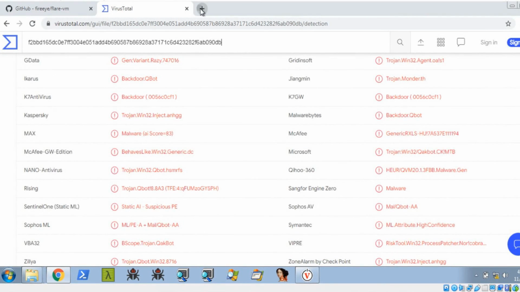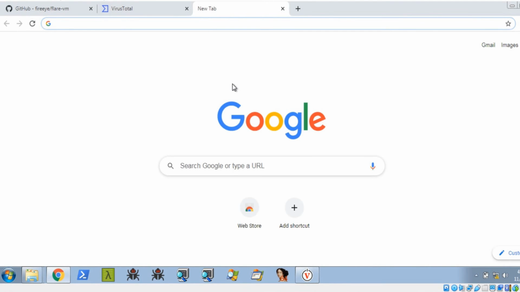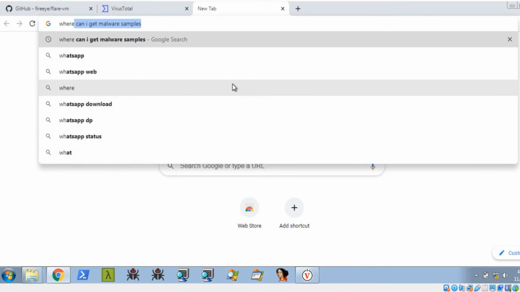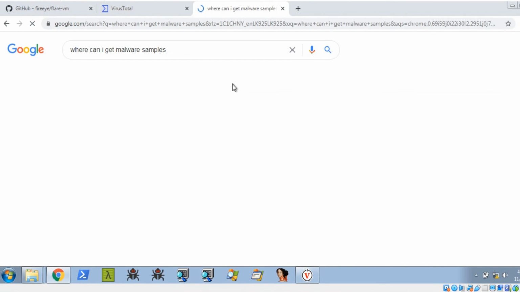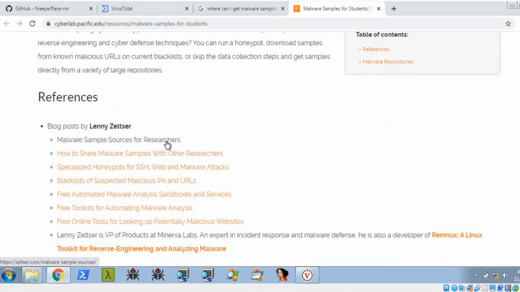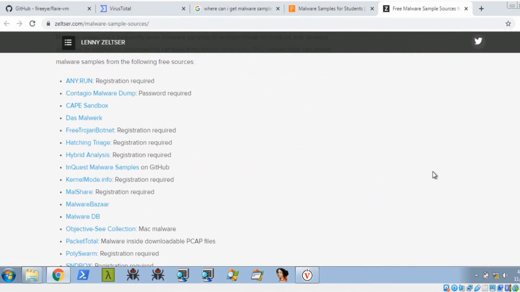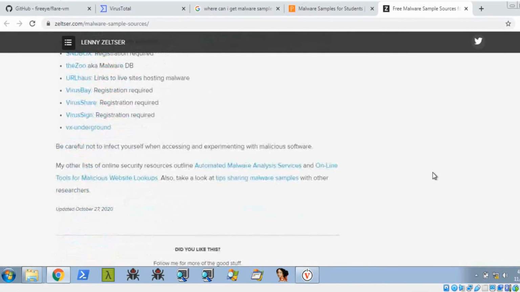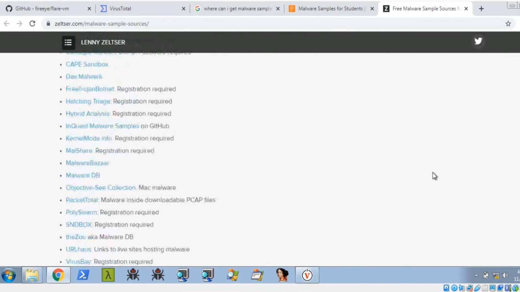So I'll show you what malicious samples are available freely. You can type 'where can I get malware samples' and go to this link, and you can see malware sample sources for researchers. You can get them in here also. These are some sites you can get freely available. I'll show you some other sites also.